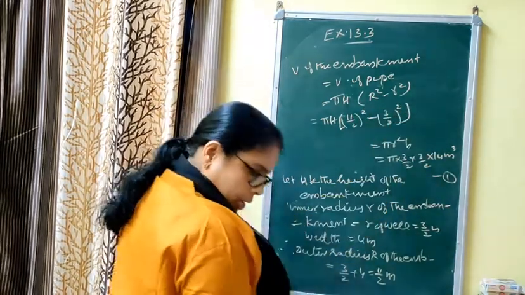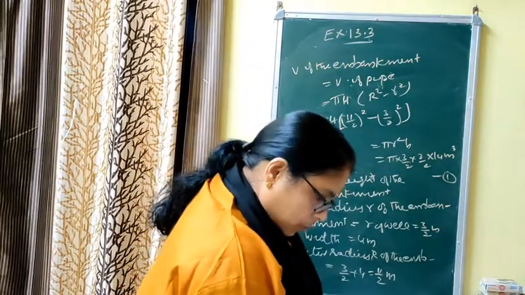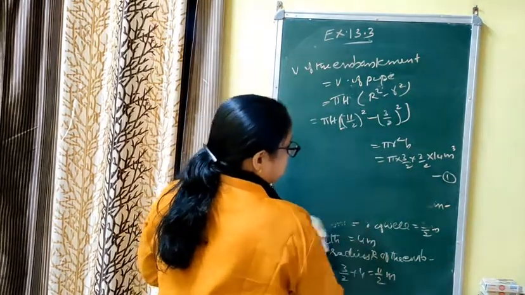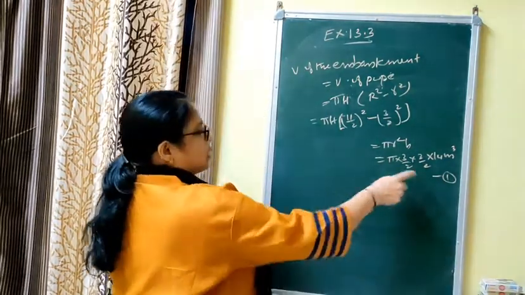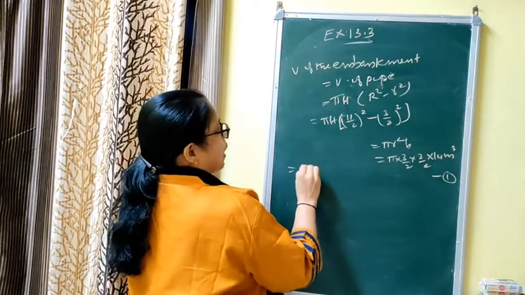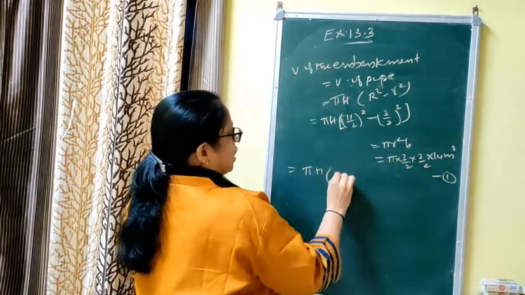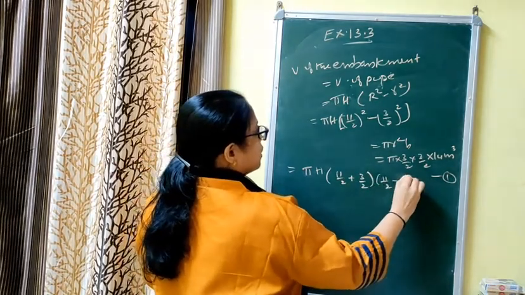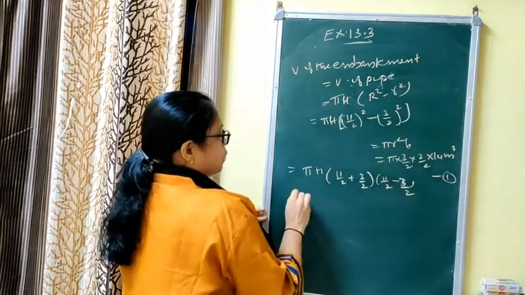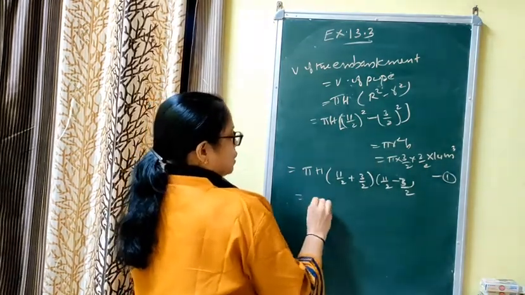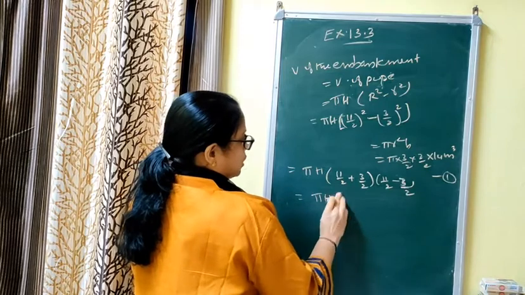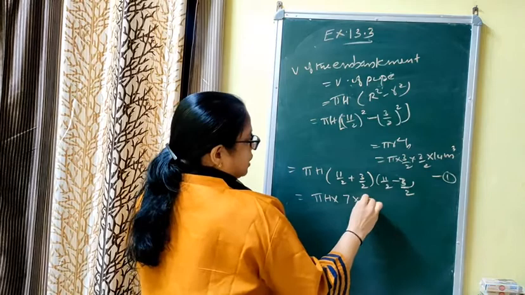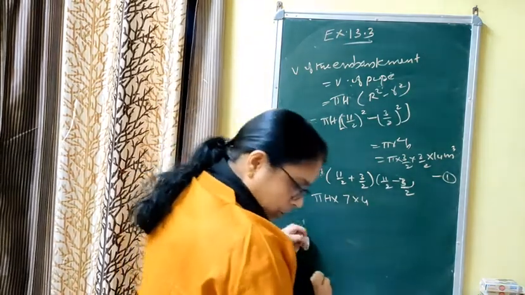Now here you can apply the formula a plus b into a minus b, where a is 11/2 and b is 3/2. That is pi h into 11 plus 3, 14 over 2, which is 7, into 11 minus 3, 8 over 2, which is 4. That is what you are getting.